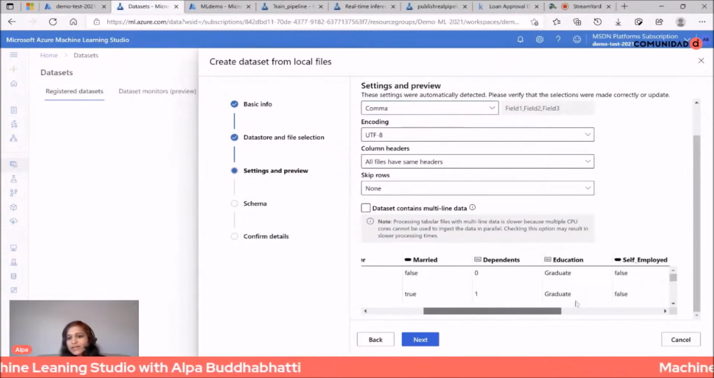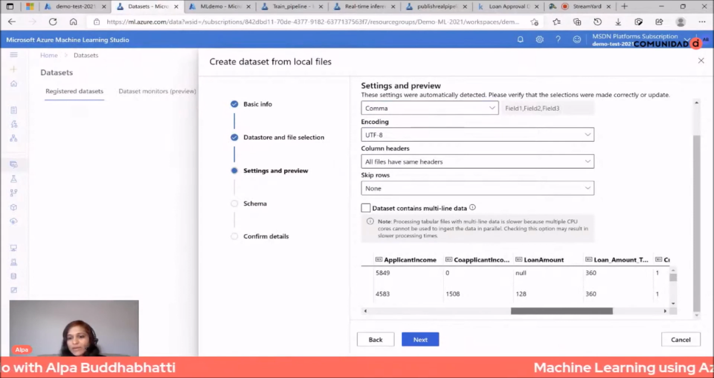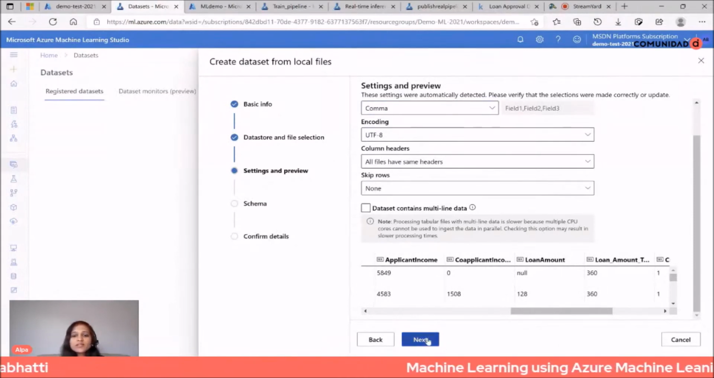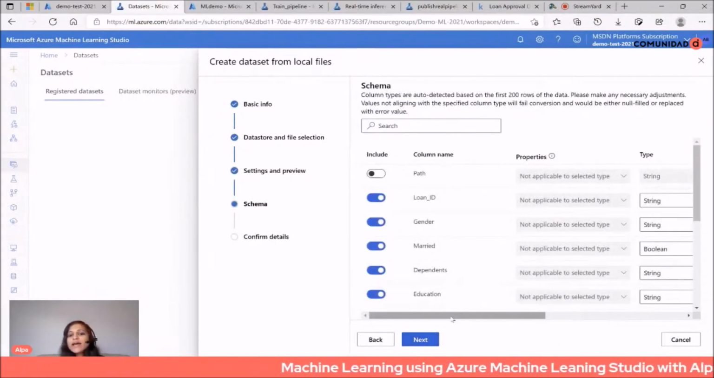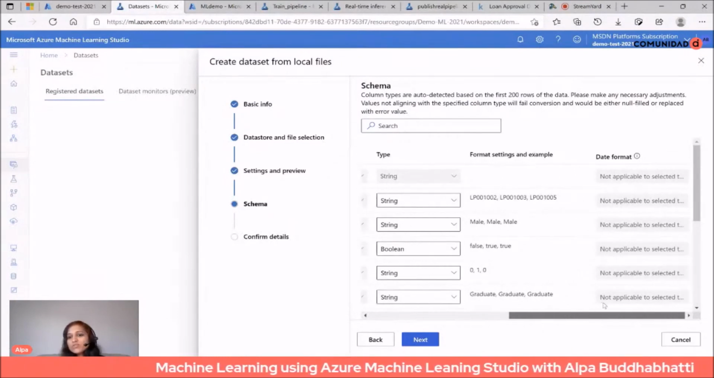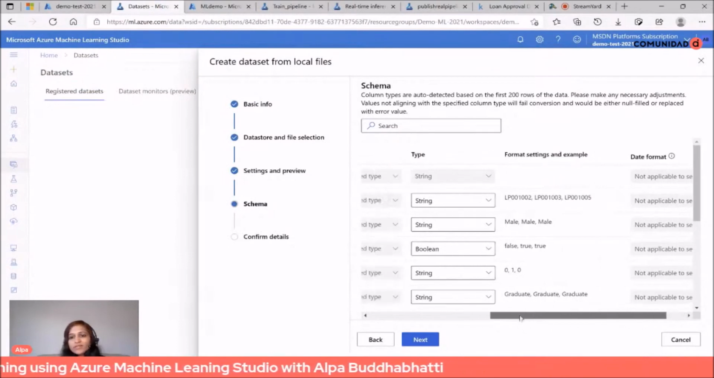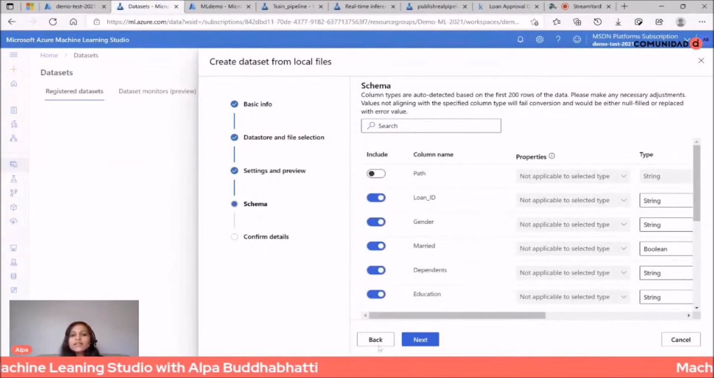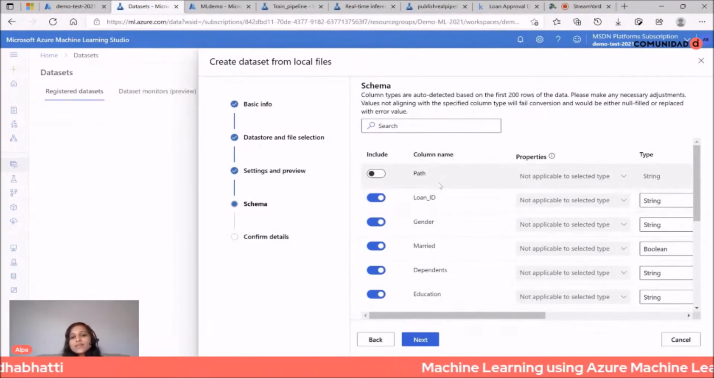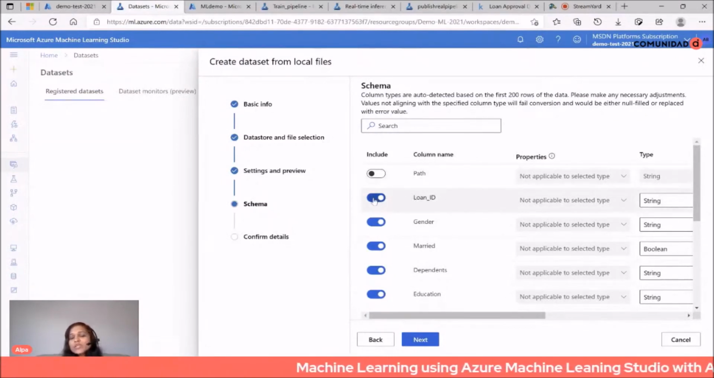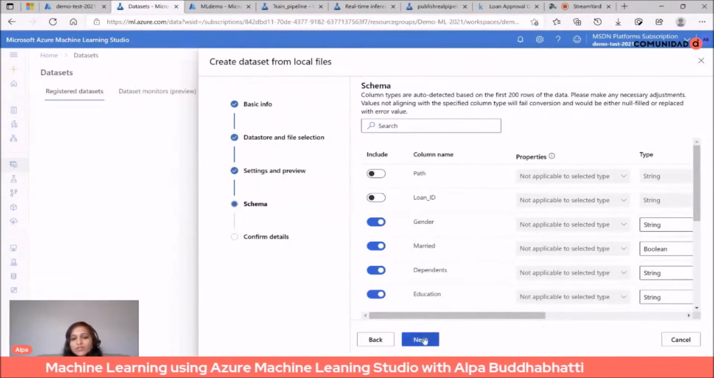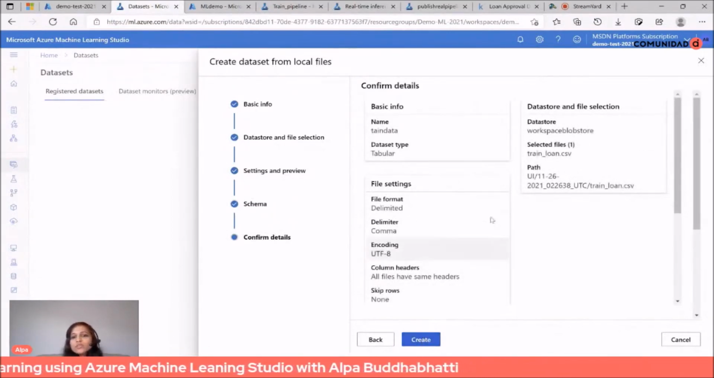So this is my data. If I'm happy with this, then I just need to click it. And here I can remove unwanted columns as well. I can change type, and I can do many other things like that. And if I'm happy, then I'm just using all columns. I'm not removing anything here, but we can remove as well. Let's remove loan ID because it's not important, and let's do next. So this is the summary information, and create it.